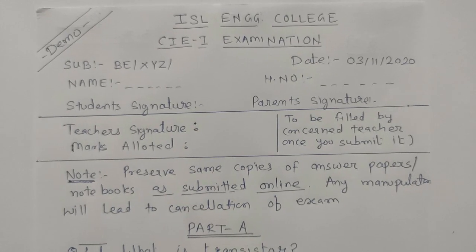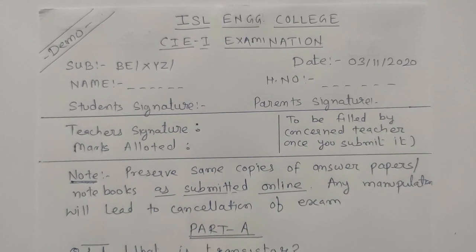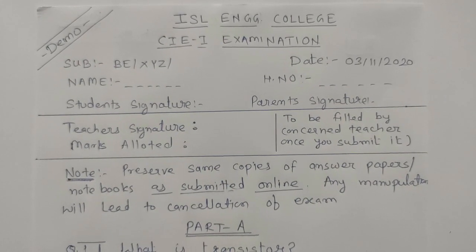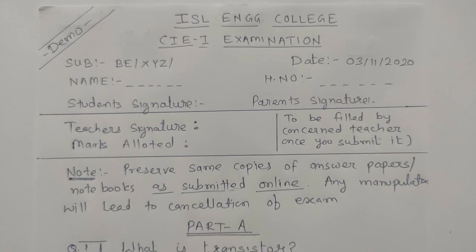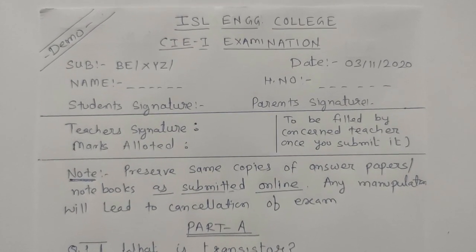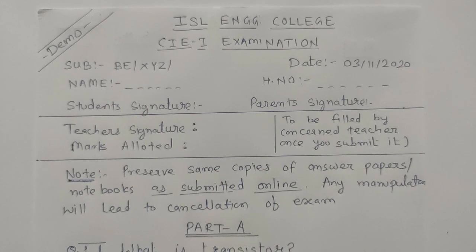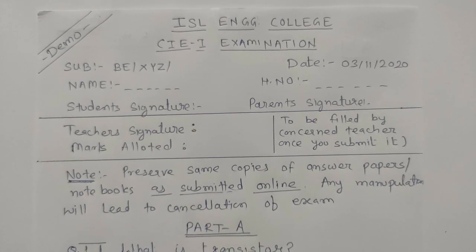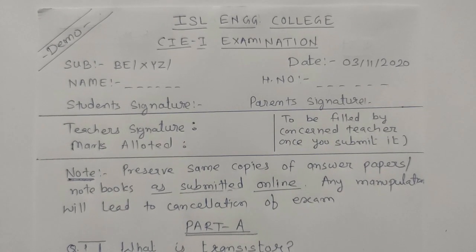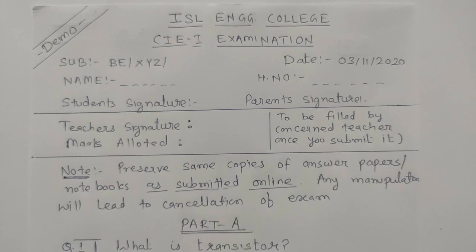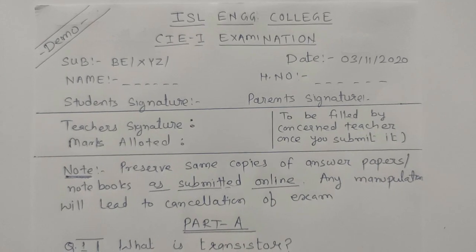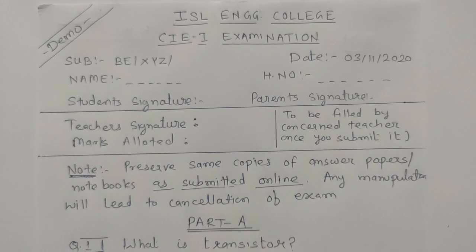So this part is mandatory. The first part is mandatory, that this will be the first page of each subject. This need not be written on each page, but the first page must be like this, right? So you have to write all those fields. You have to take the parent's signature, and you have to do your signature. Once you get the question paper, don't open the Google form unless you complete the writing part. Don't get into the Google forms. Once you get the paper, just fill the answers on paper.